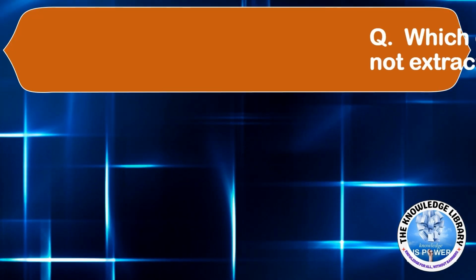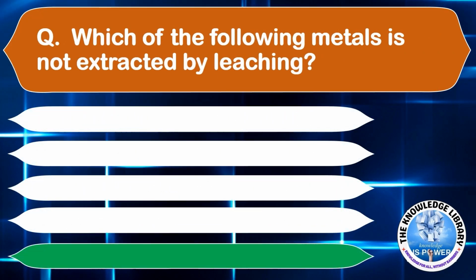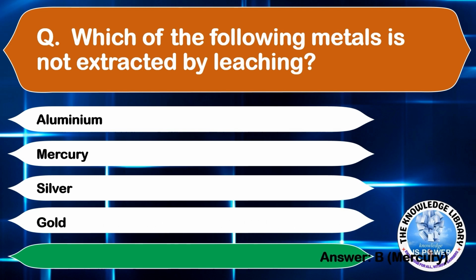Which of the following metals is not extracted by leaching? Option A, aluminium. Option B, mercury. Option C, silver. Or option D, gold. The correct answer is option B, mercury. Moving to the next question.